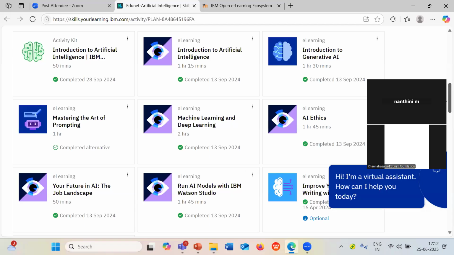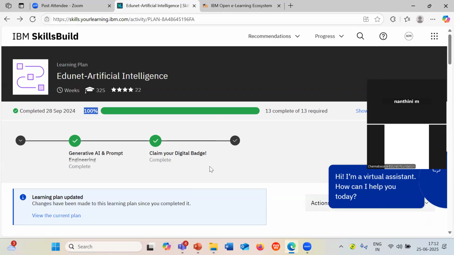I am opening with my account. That is the reason it is showing like that. In your case, make sure that you have the learning plan name as EduNet Artificial Intelligence. In order to avoid confusion, sir, could you please open from your end whether it is showing 13 or 18?